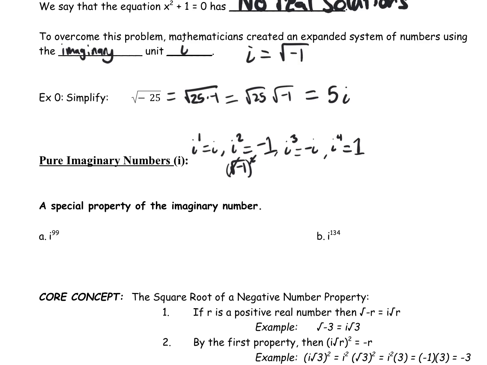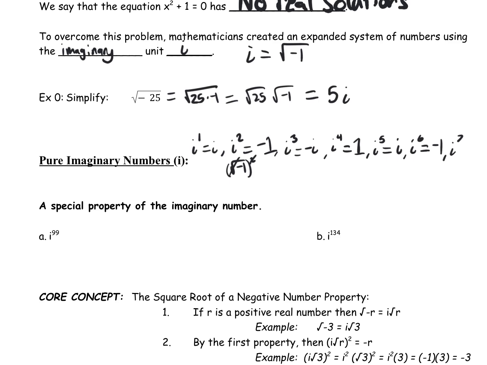Now, what's fascinating is the fun doesn't stop there, right? i to the fifth power, if you think about it, that's the same thing as i to the first times i to the fourth. So that's 1 times i, so that's going to be i. i to the sixth, that's the same thing as i to the second times i to the fourth, so 1 times -1, so that's -1. i to the seventh, well, that's the same thing as i to the third times i to the fourth.